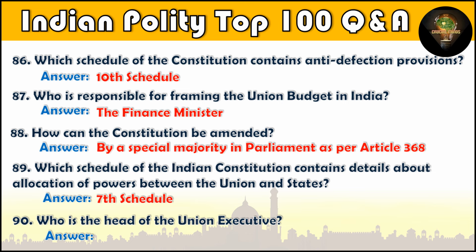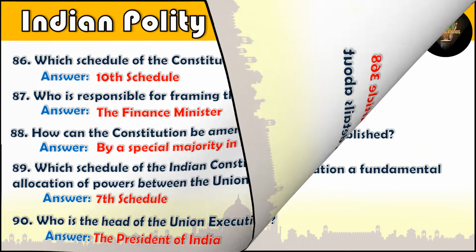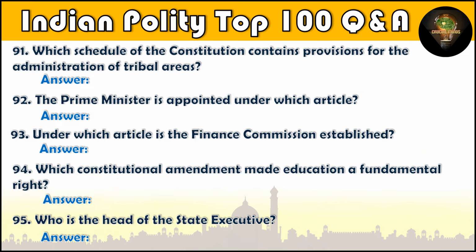Who is the head of the Union Executive? The President of India. Question number 91. Which schedule of the Constitution contains provisions for the administration of tribal areas? 6th Schedule. Question number 92. The Prime Minister is appointed under which article? Article 75. Question number 93.